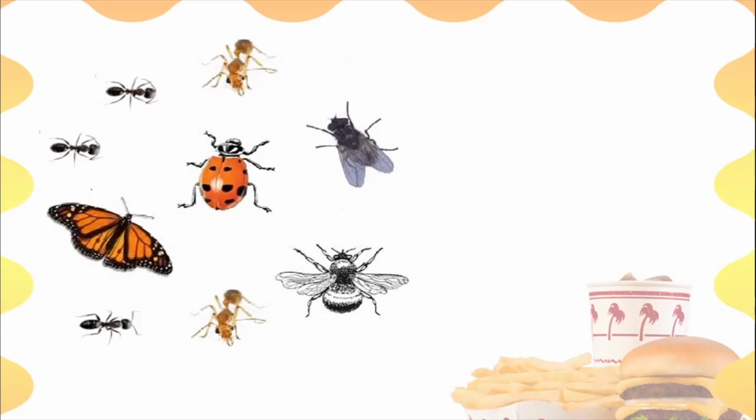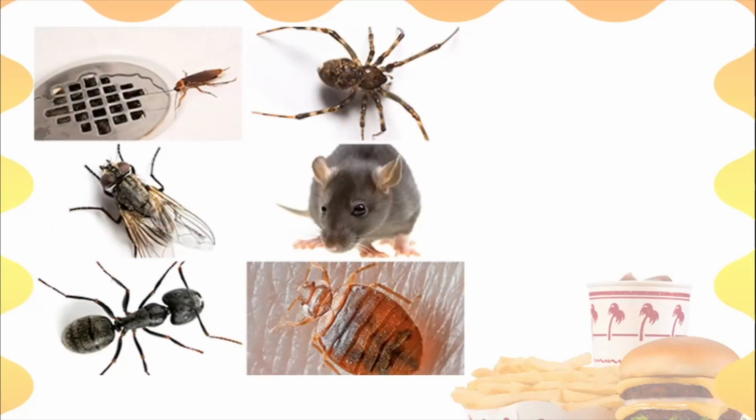There is a beetle in the middle. Then there is a housefly, which is very harmful for us. Okay, houseflies spread different kinds of diseases. Then you can see the image of a butterfly, and of course ants. All right, let us see one more image of some more animals which we consider pests in our house. So you have the cockroaches, lizards, bed bugs, mice and spiders.